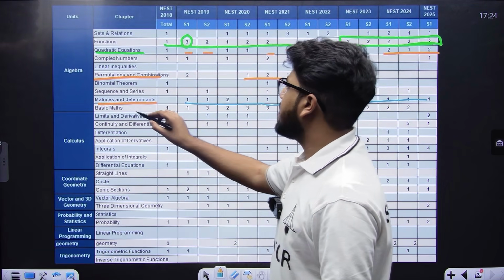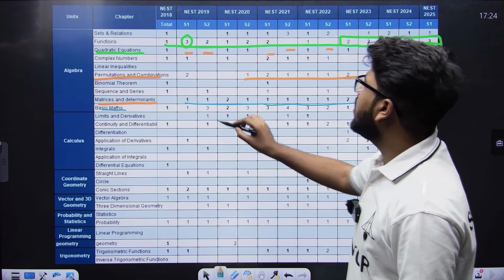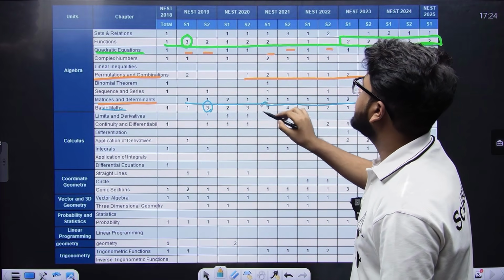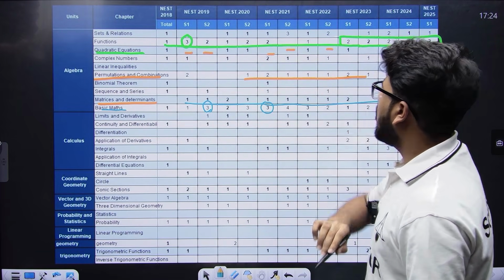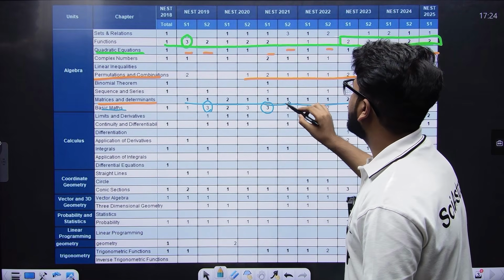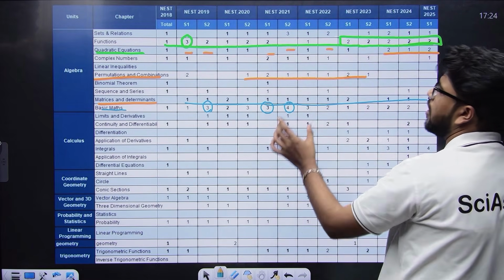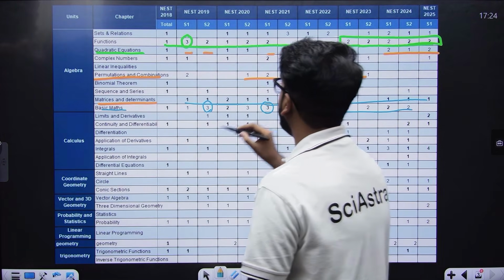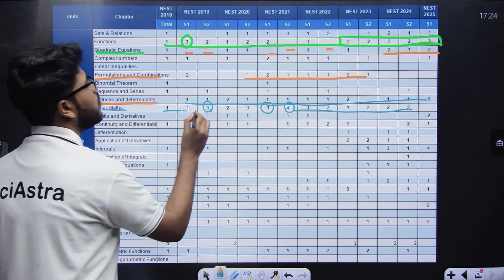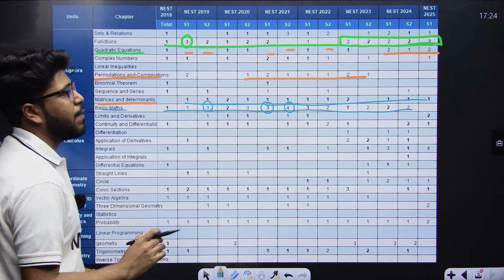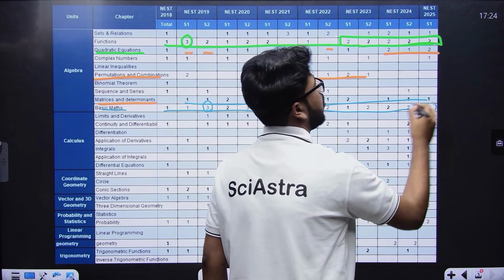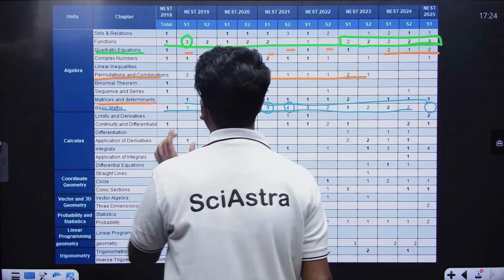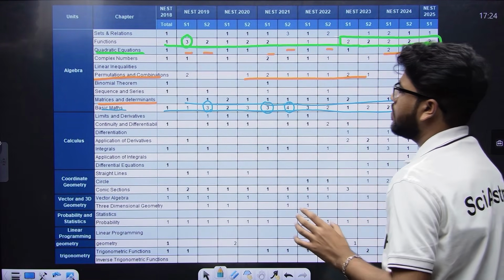Then you have basic maths, and in basic maths you can see 3 questions in session 2 of 2019 and 3 in session 1 of 2021. Even in session 2 they had 4 questions from this basic maths concepts chapter alone. You can see the trend: there is no single year where a question was missed from this chapter. Only in the recent year it was not asked, but other than that, you can see the consistency. It is asked in every particular year.